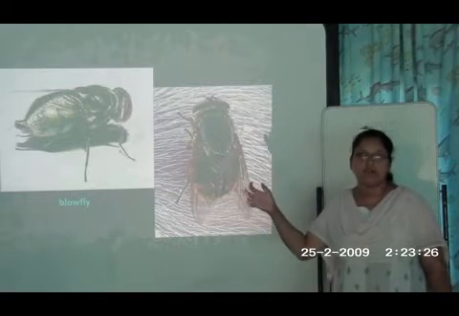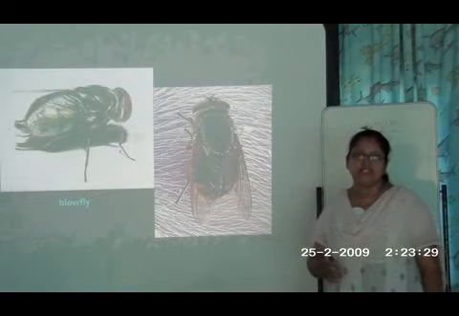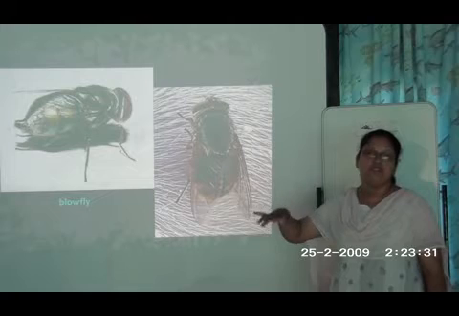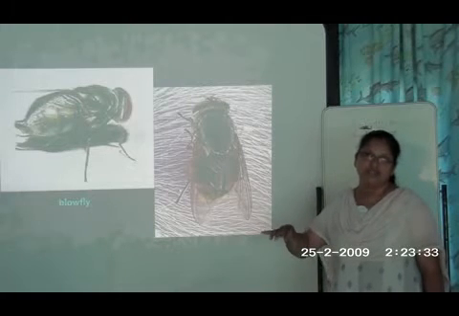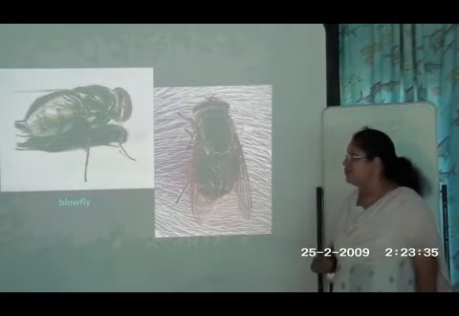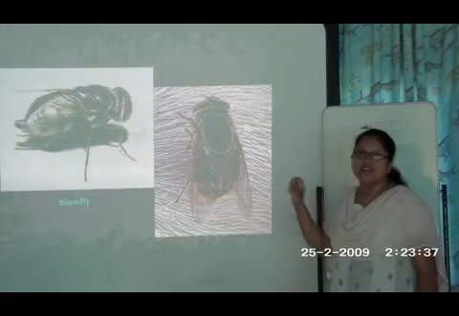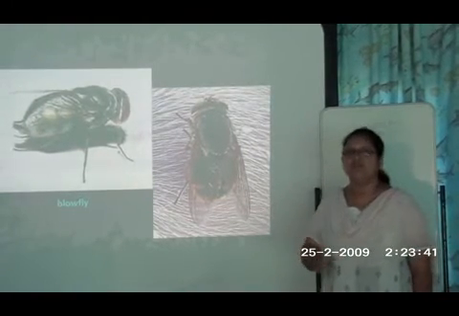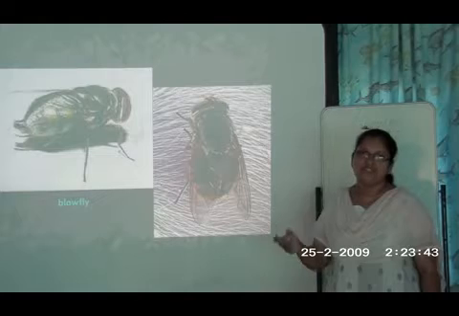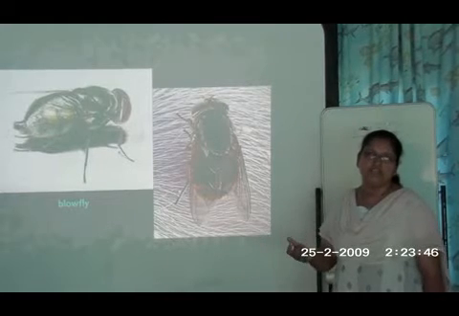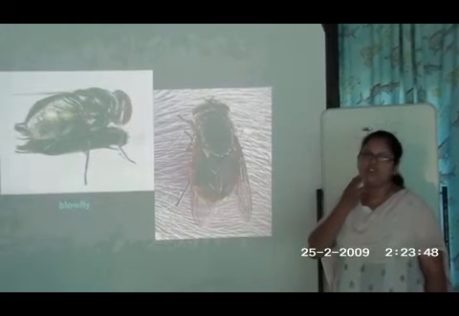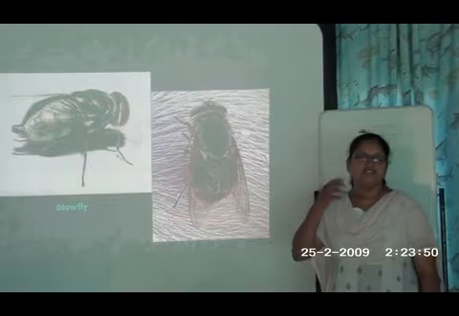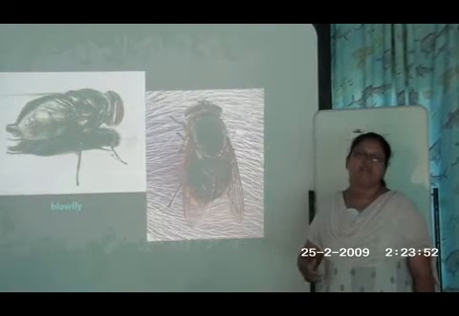By the time the maggots come out, the body will be in a decomposing state and the maggots can directly feed on the decaying flesh, the liquid flesh that comes out of the dead body. So the blowflies arrive on the dead body and they start laying eggs on the various orifices of the body. Orifices are the natural openings of the body, like the openings of the nose, the mouth, the ear, eyes, or the anal or other openings of the body.